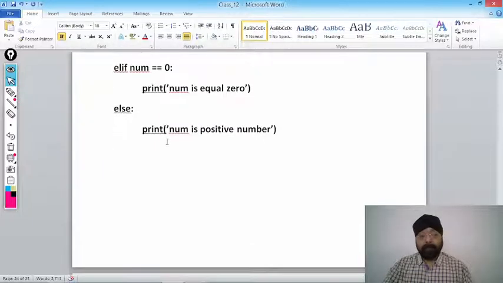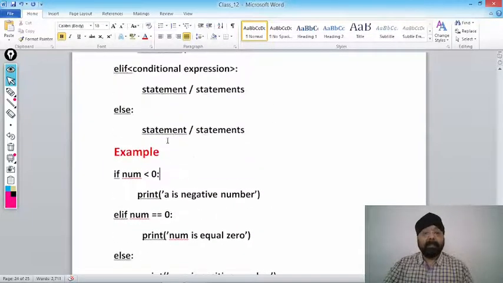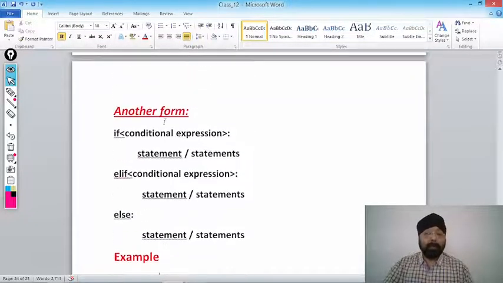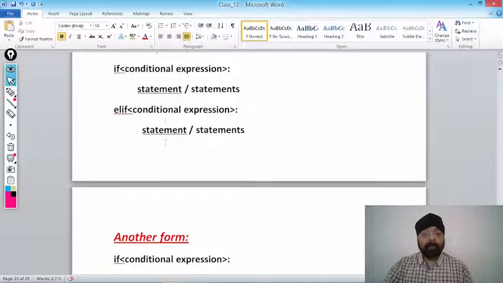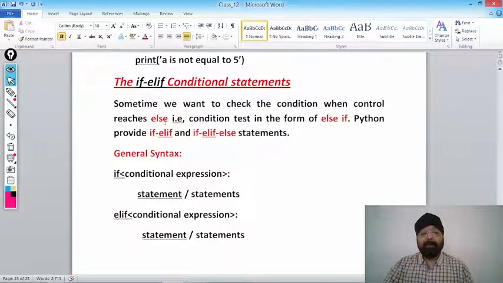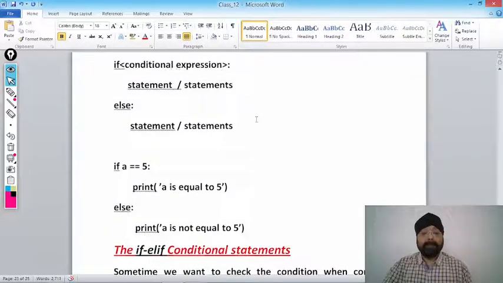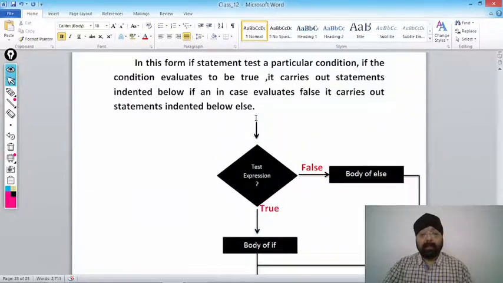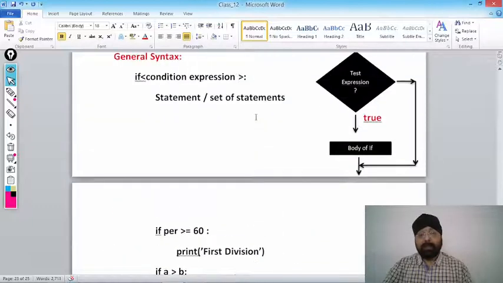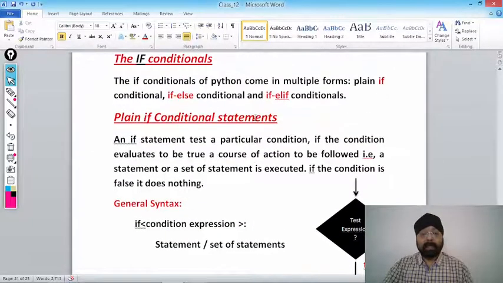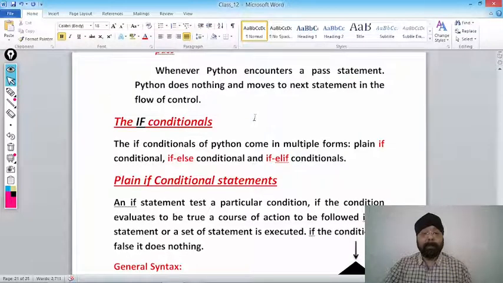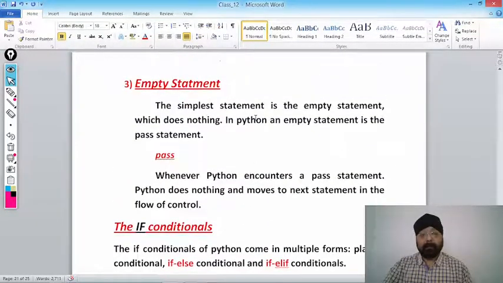In the next class we will learn something known as nested if. Before going to nested if, we will go through some practical problems in the next class. If you are having any doubt, you can ask me in the comment section. I will try to reply in 24 hours. Go through this, each and every line is very important. Go through all the topics that we have discussed in today's class. I think we should stop here. If any doubt, you can ask me.